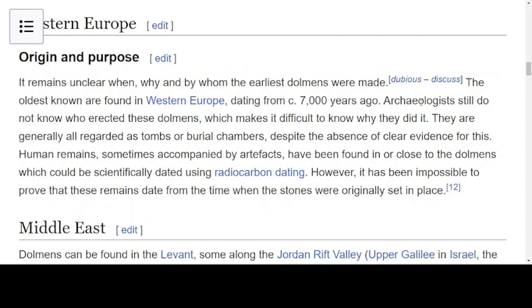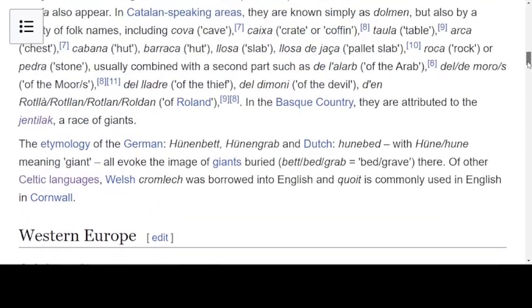Archaeologists still do not know who erected these dolmens, which makes it difficult to know why they did it. They are generally all regarded as tombs or burial chambers, despite the absence of clear evidence for this. So there's no clear evidence for the main reason they give for why these dolmens may have been built. But I just thought it was very interesting, this one potential meaning.